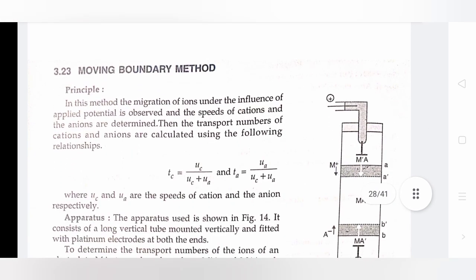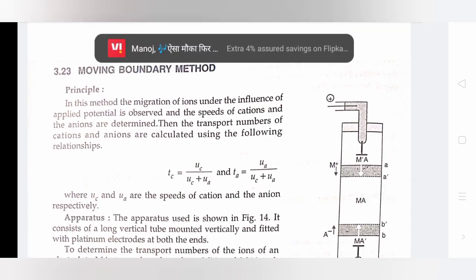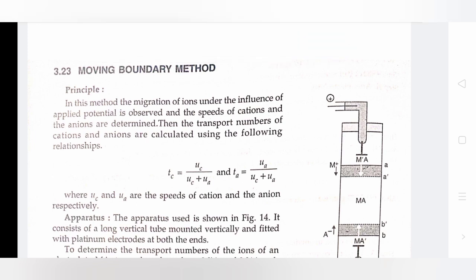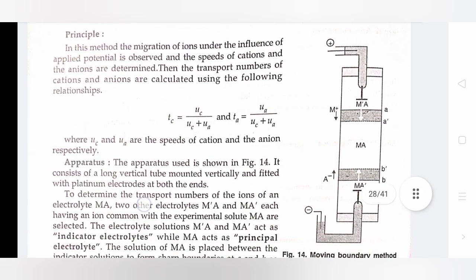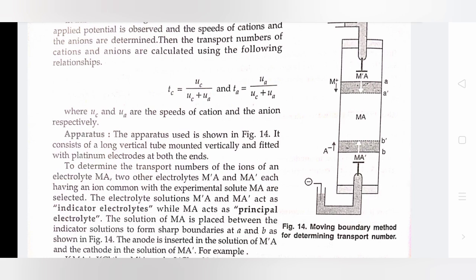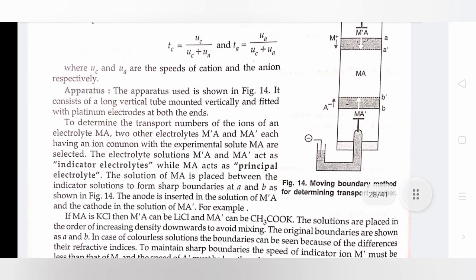Moving boundary method. Principle: in this method, the migration of ions under the influence of an applied potential is observed, and the speeds of the cations and the anions are determined. Then the transport numbers of the cations and anions are calculated using the following relationships, where U_C and U_A are the speeds of the cation and the anion respectively. Apparatus: the apparatus used is shown in figure 14.